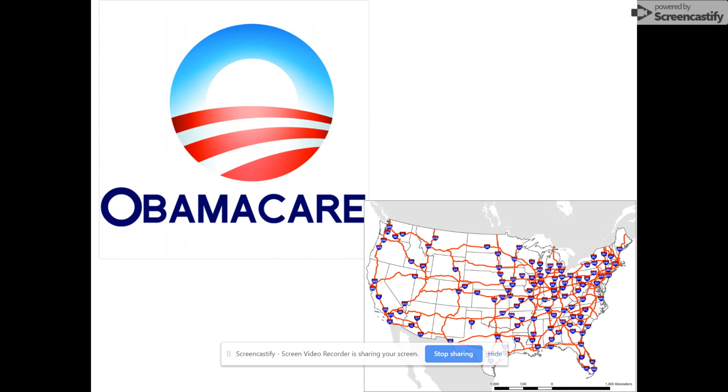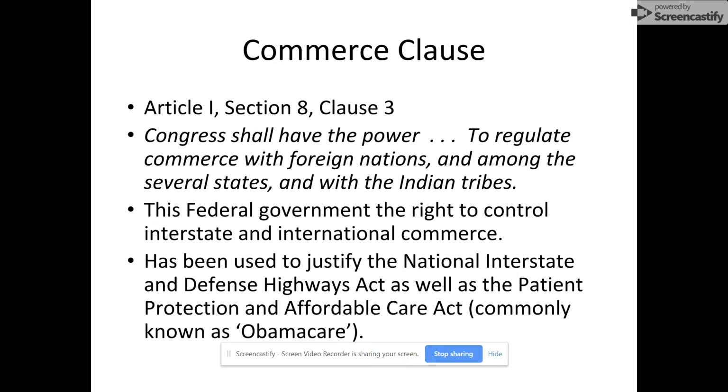Now, what is the connection between the Affordable Care Act, which is colloquially known as Obamacare, and the interstate system? You're like, well, I don't know. Well, the answer is they were both justified by the Commerce Clause. So in Article 1, Section 8, there's this phrase that says, Congress shall have the power to regulate commerce with foreign nations, among the several states, and with the Indian tribes.